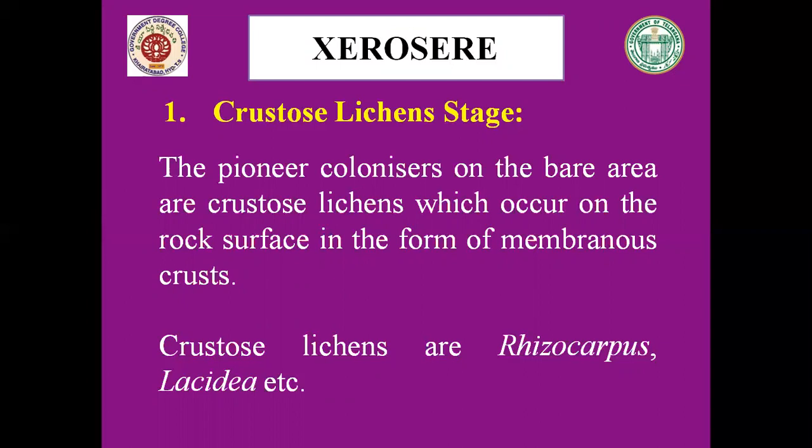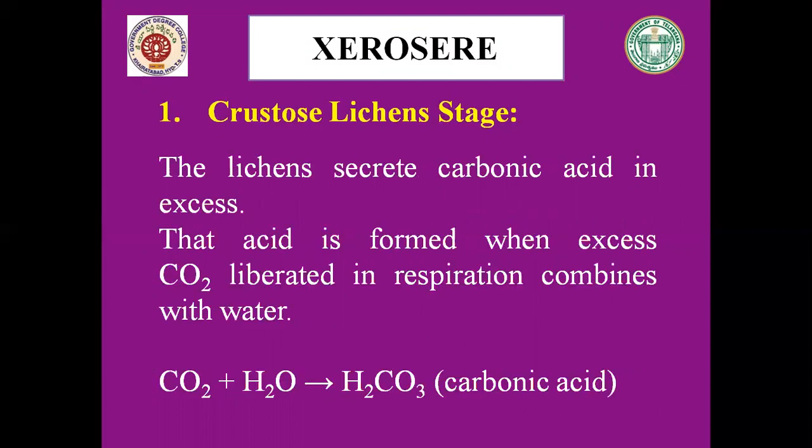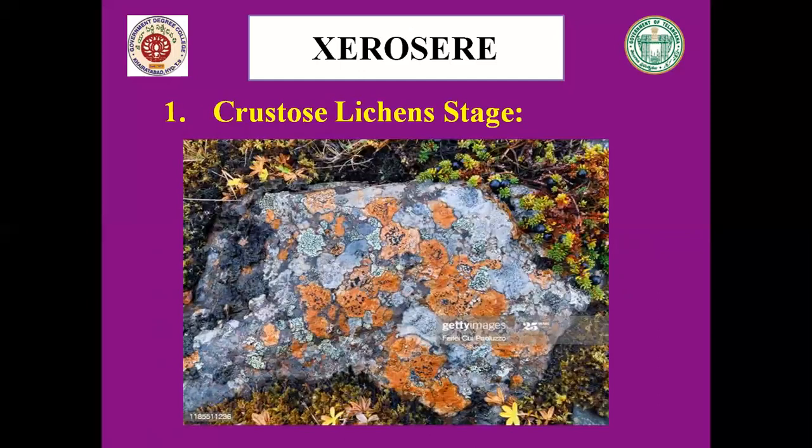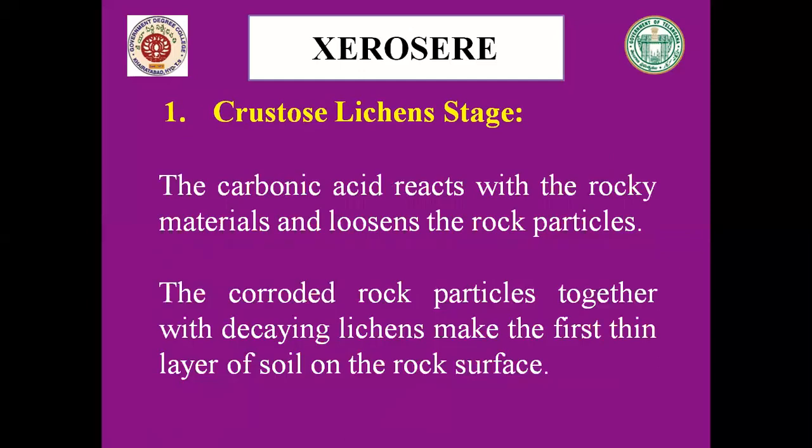The carbonic acid is formed when carbon dioxide liberated through respiration combines with water. This is the chemical reaction which occurs. The carbonic acid reacts with the rocky material and loosens the rock particles.